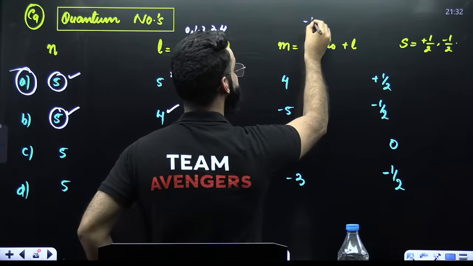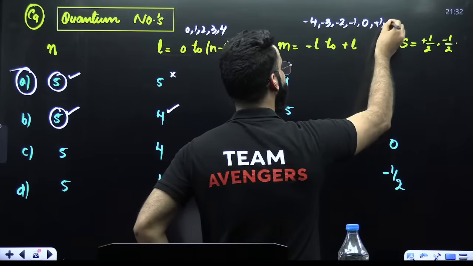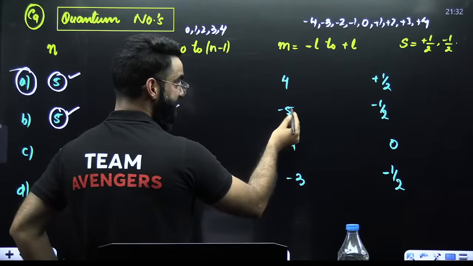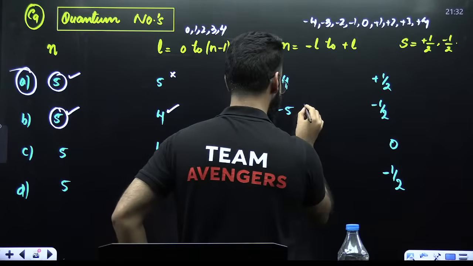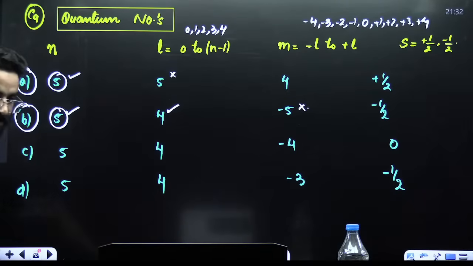Minus 4 to plus 4. That means minus 4, minus 3, minus 2, minus 1, 0, plus 1, plus 2, plus 3, plus 4. What is this value that's given to me? That's minus 5. Minus 5 does not come in this. This is incorrect. This is also incorrect. Okay, this is also incorrect. Now, look at the next one.